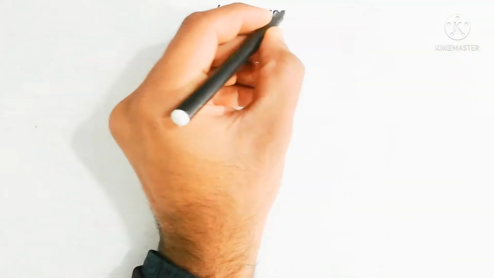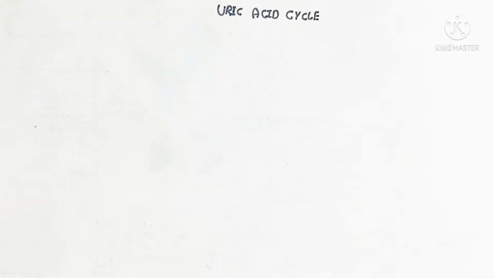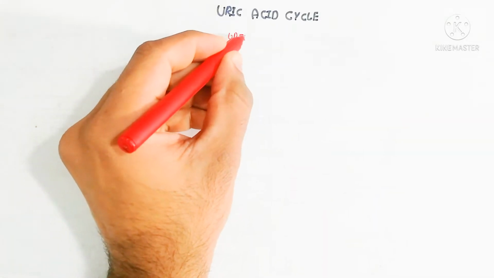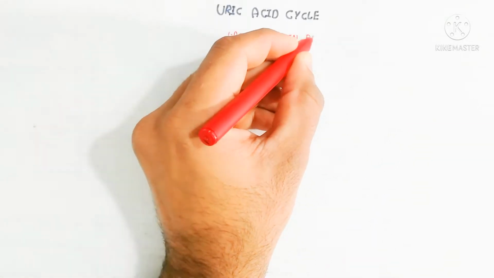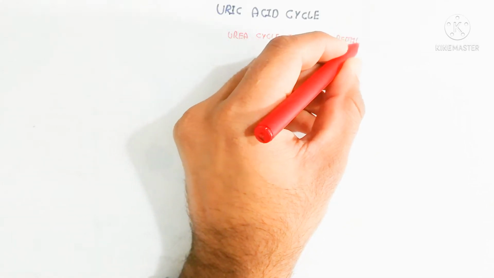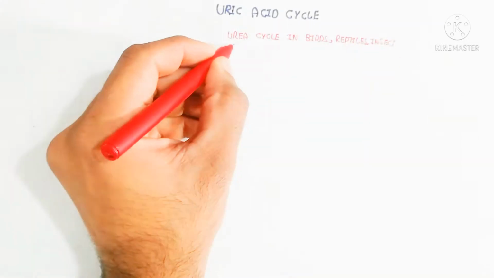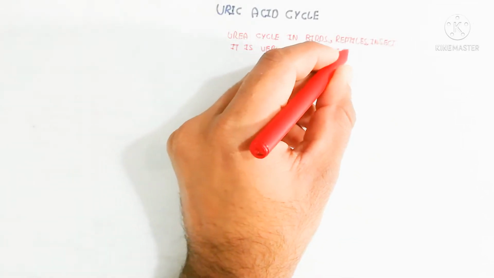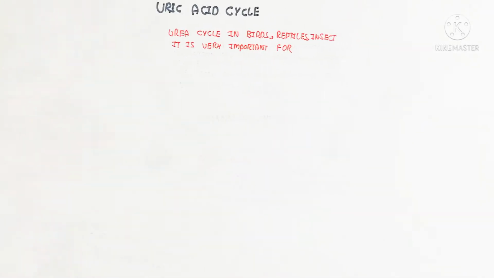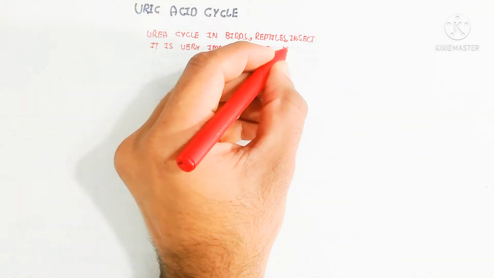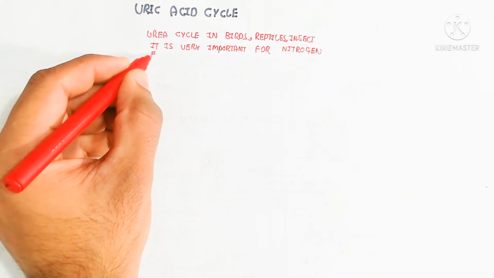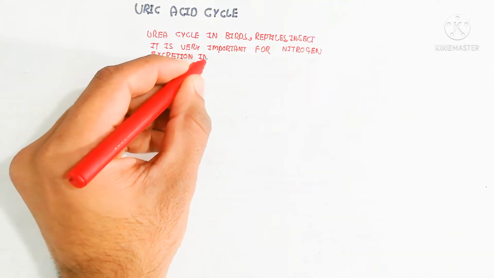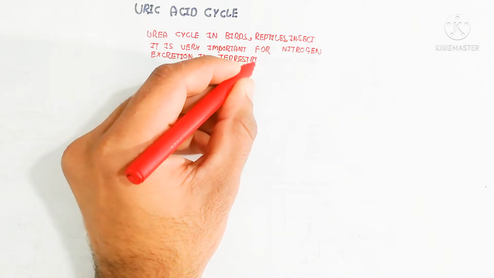Hello, in this video we will discuss the uric acid cycle, which is a very important topic. The uric acid cycle in birds, reptiles, and insects is very important for nitrogen excretion in a terrestrial environment with less water.